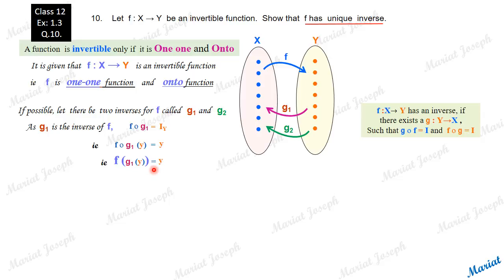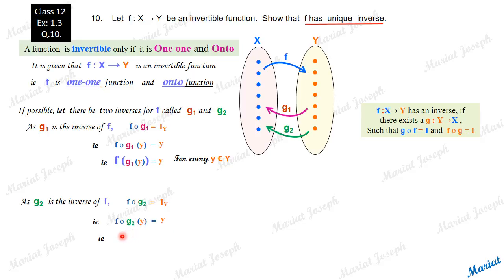Keep it here. Now let's think of G2. As G2 is the inverse of f, according to our assumption, both are inverses. As G2 is the inverse of f, we can say FOG2 should also be identity, which means FOG2 of any element y should be equal to y itself.